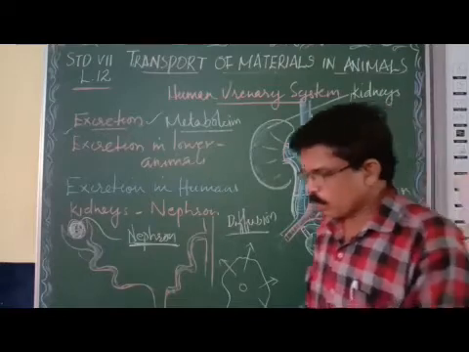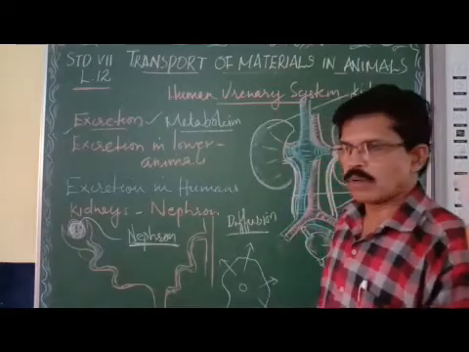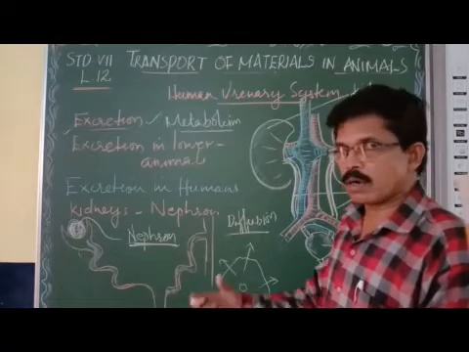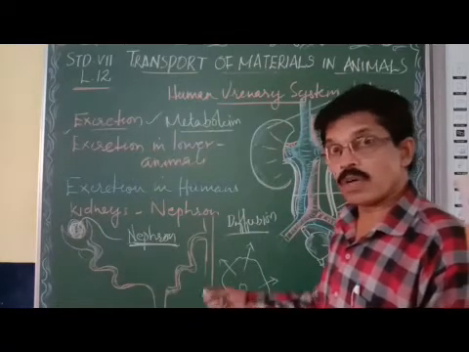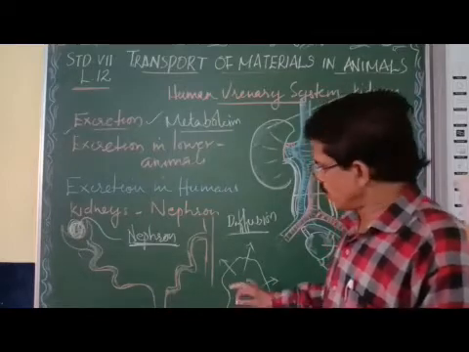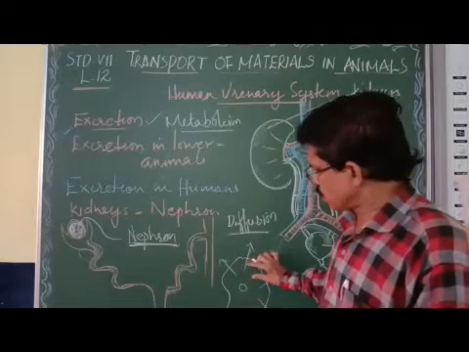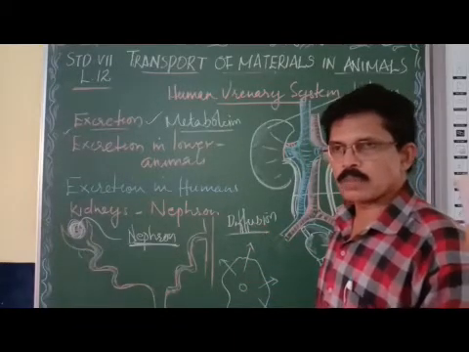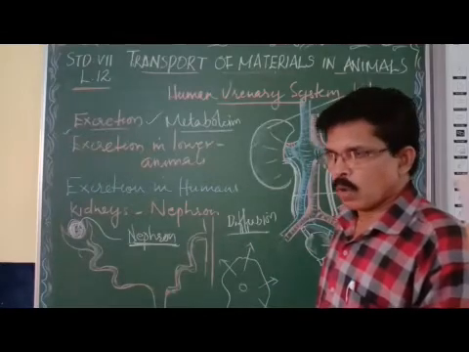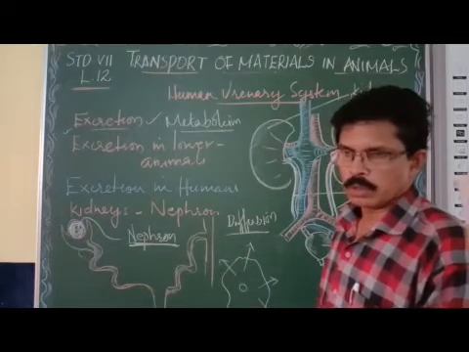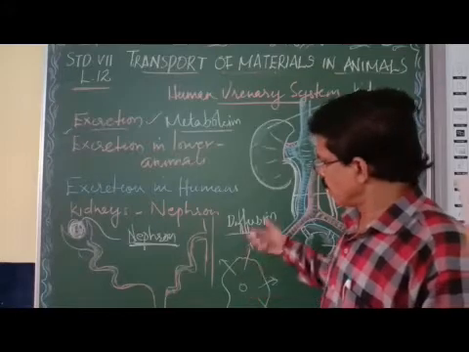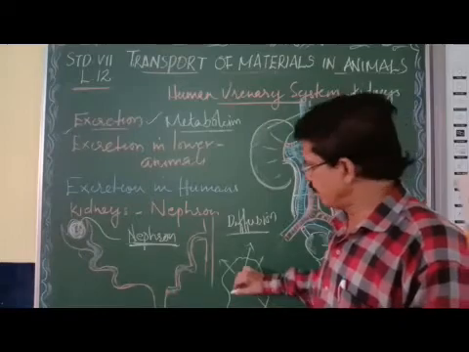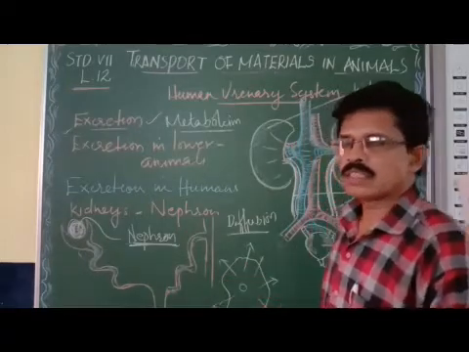Diffusion is the movement of substances from the area of higher concentration to the area of lower concentration. It means from the area with more substance to the area with less substance. So in amoeba, paramecium and many unicellular animals, the waste is removed by diffusion.